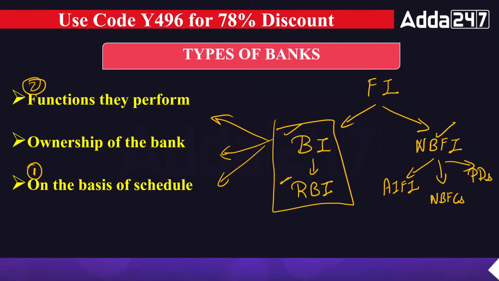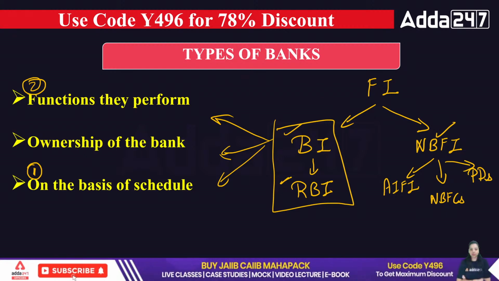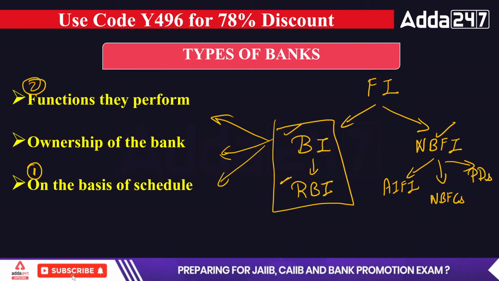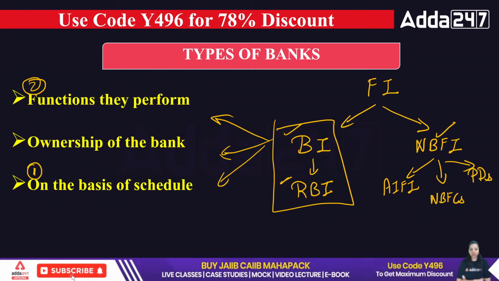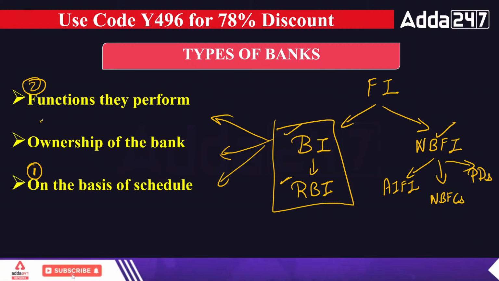Apart from that, we have payment banks and small finance banks. They are working for the financial inclusion in the country. So all these are the functions of a bank. And when banks are performing different functions, on the basis of that we divide the types of bank. Okay. Now ownership of the bank. Now the third category, we have ownership of the bank.